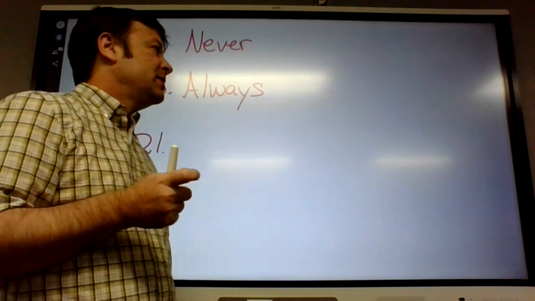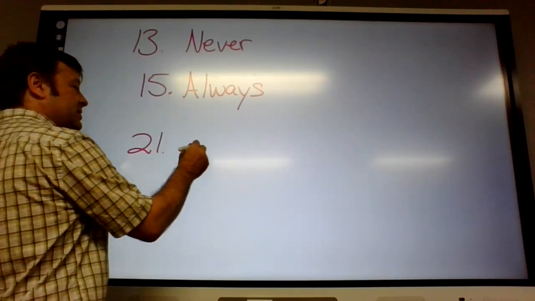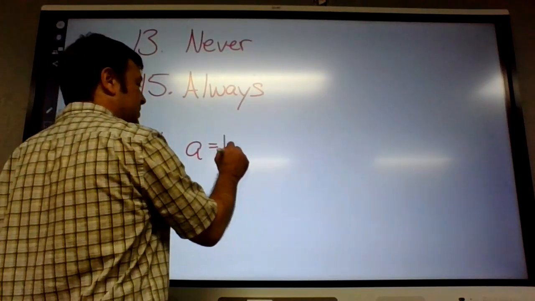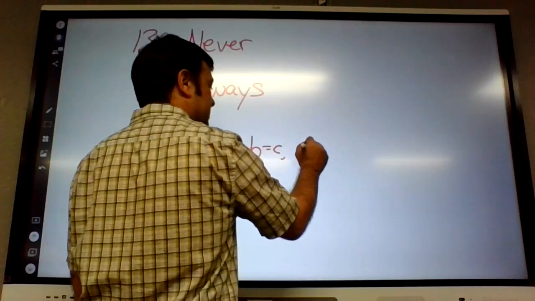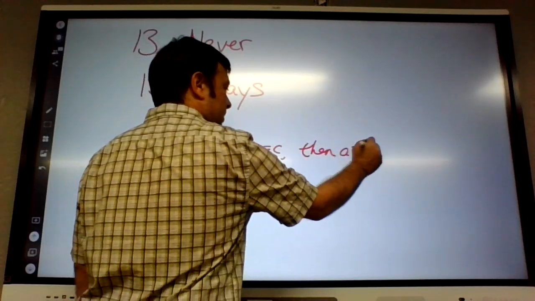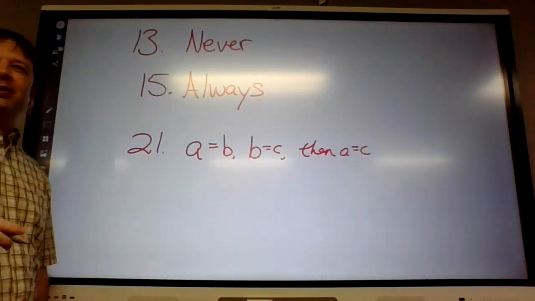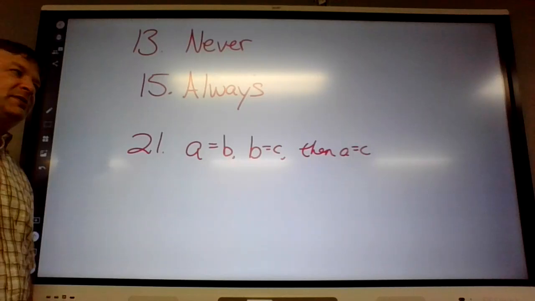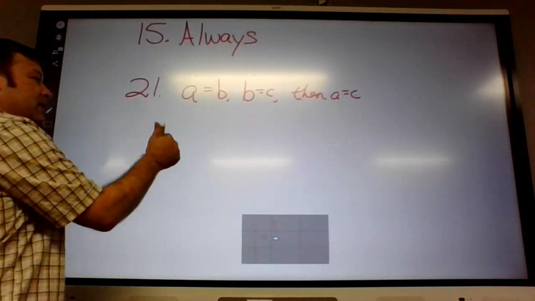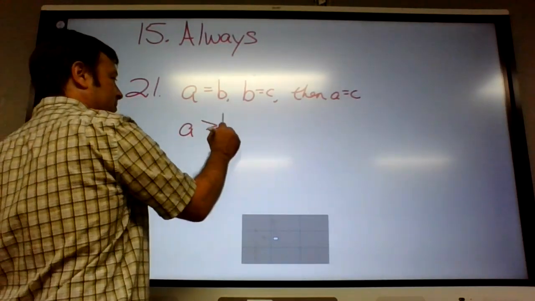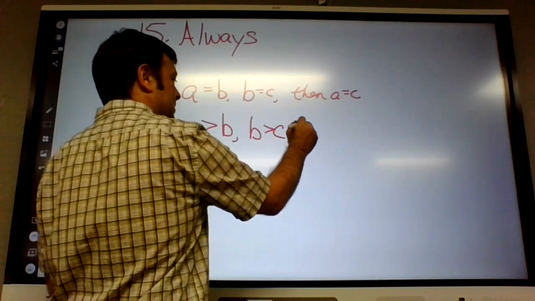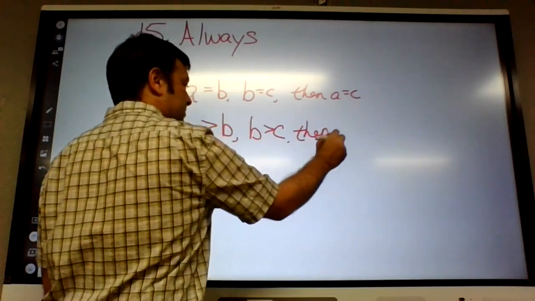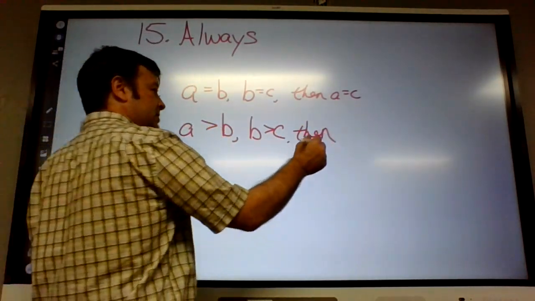The transitive property originally said A equals B and B equals C, then A equals C. That's not what we're going to put though. We're supposed to rewrite it with the greater than, because it does work for greater than too if you think about it. So if A is greater than B and B is greater than C, then what? A is greater than C.